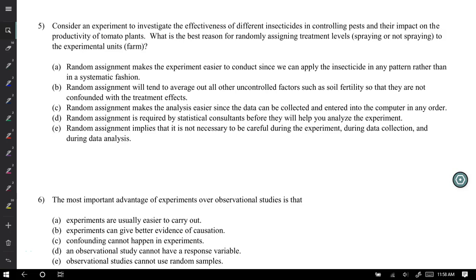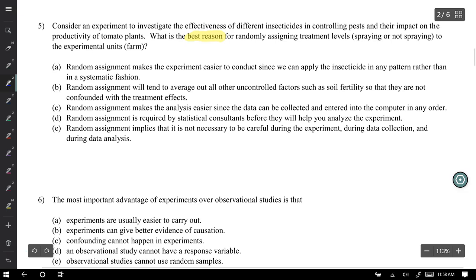We're going to continue looking at the Chapter 4 practice tests for the multiple choice questions, particularly 5 through 8. Number 5 says, consider an experiment to investigate the effectiveness of different insecticides in controlling pests and their impact on the productivity of tomato plants. What is the best reason?